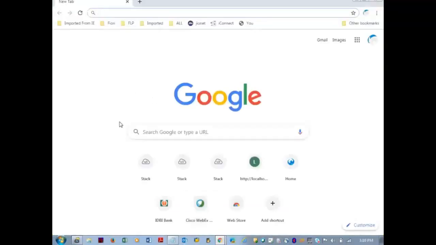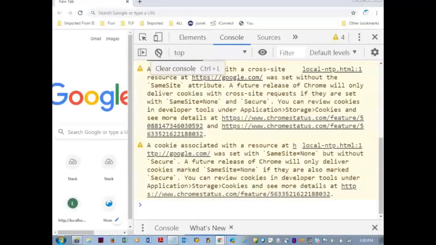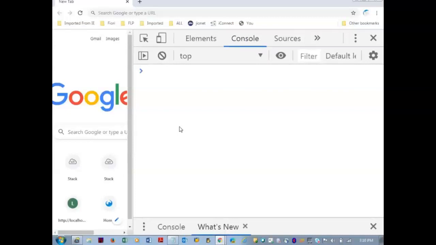Let us go into the console of the Chrome browser, where a is equal to an array. A number is there, a string is there, a boolean value is there. All these things we are trying to store in the array, and we are going to access it. Okay. Now, a slight difference we observe here is JSON is an array which is storing multiple values, and this is a normal array which is also storing multiple values.